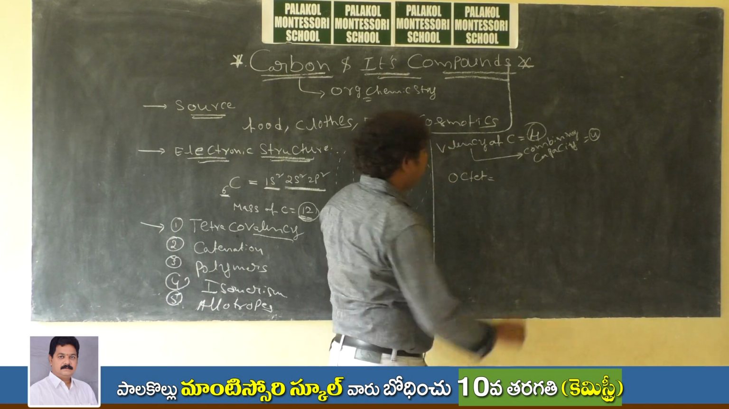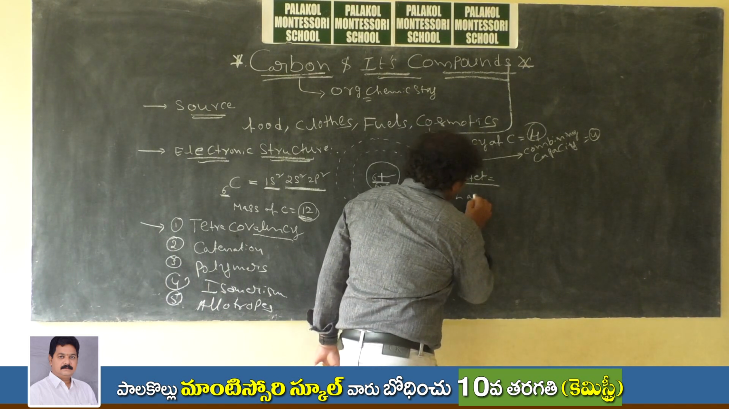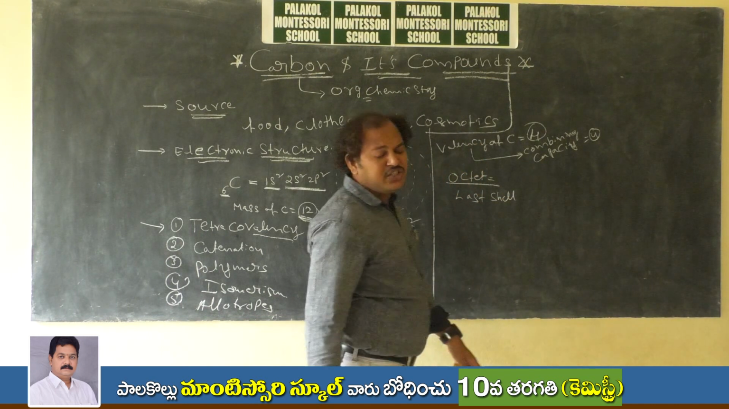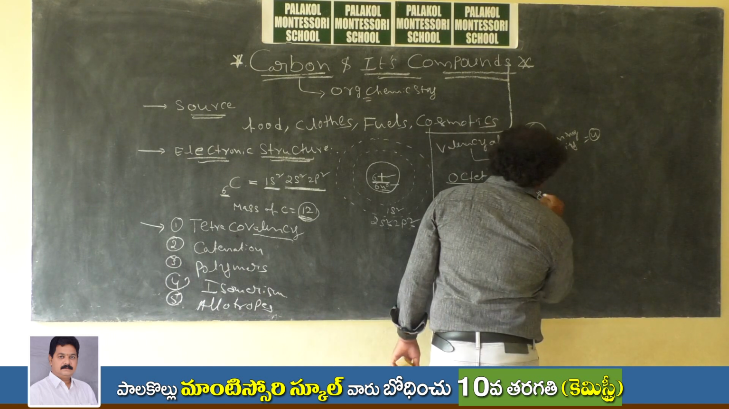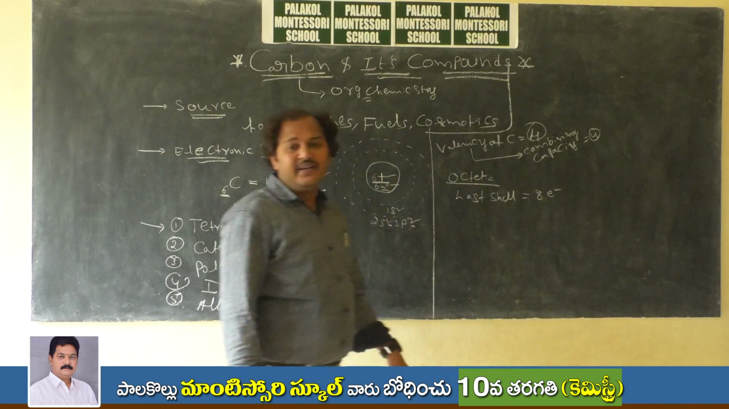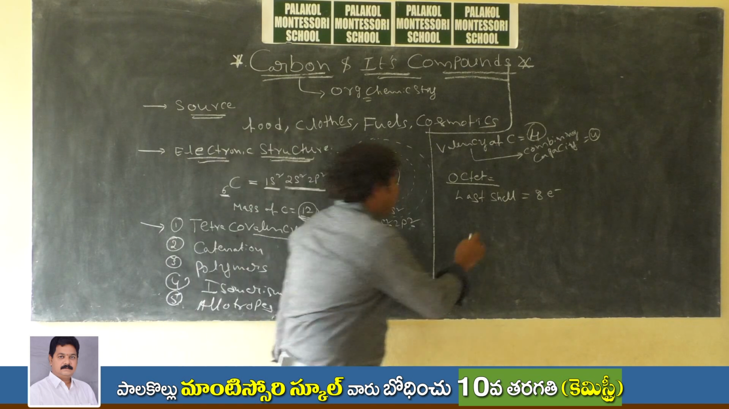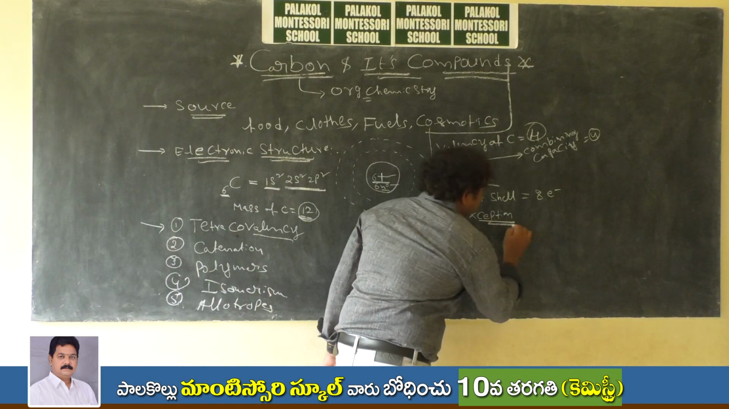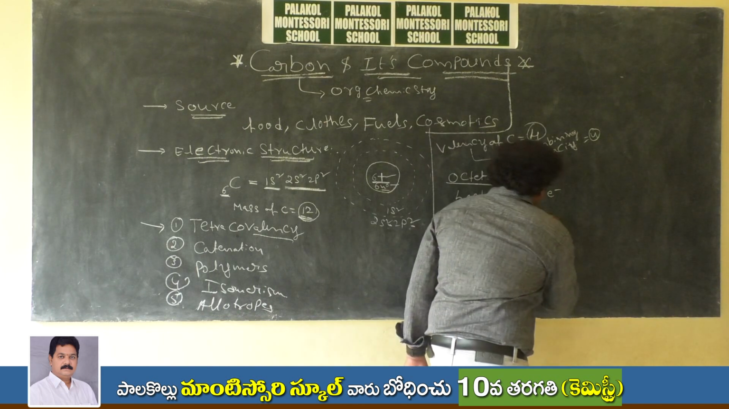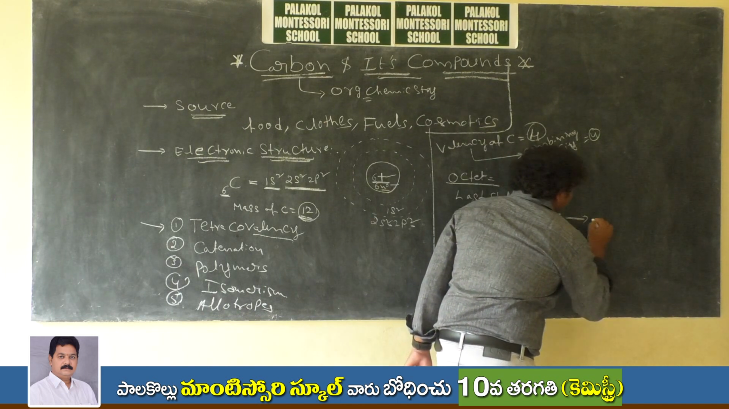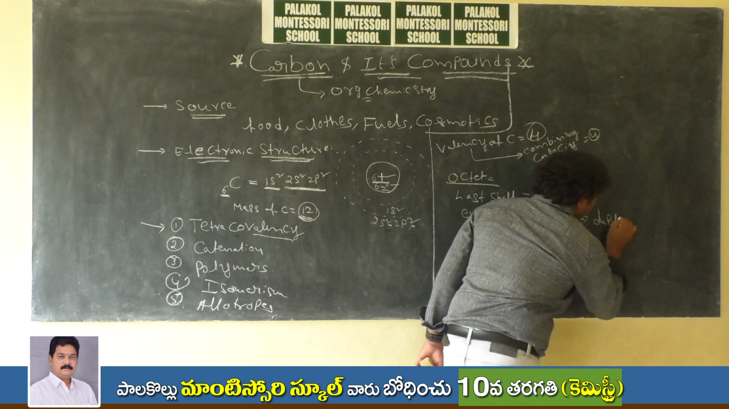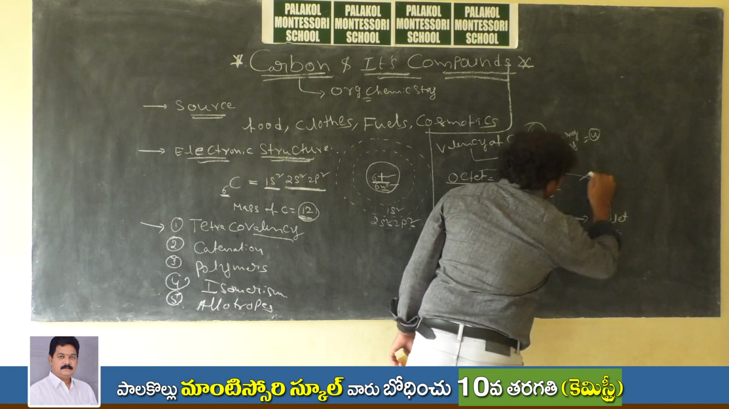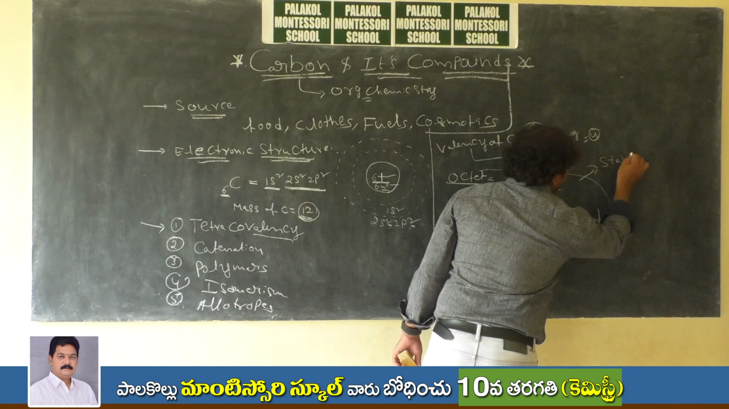What is meant by octet? Octet means that the last shell for any atom, if you take any atom, should accommodate 8 valence electrons. There is some exception for this, of course. So what is the exception here? Suppose an atom has 2 electrons, then it is said to be duplet configuration. So octet or duplet, those are stable configurations.